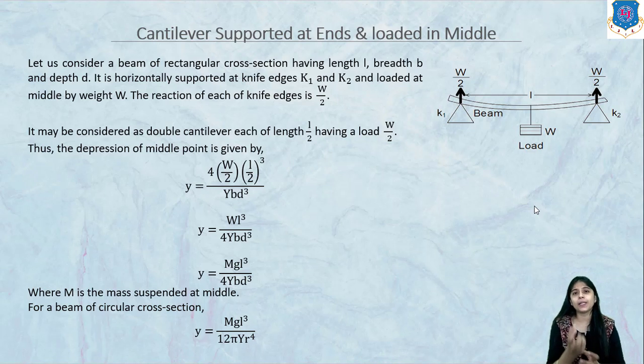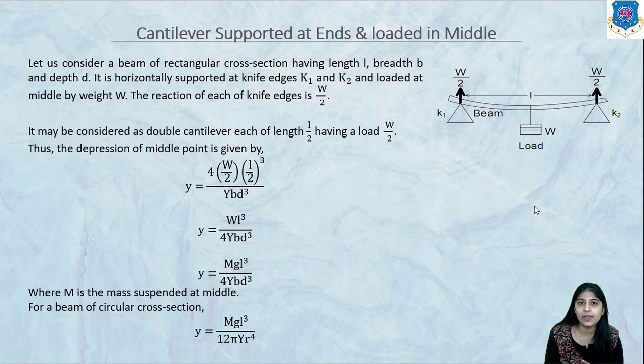The weight W is applied at the middle, so the reaction forces produced where it is supported are divided into two, W by 2 and W by 2.